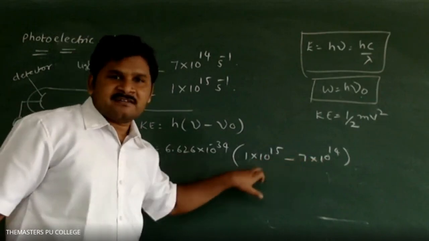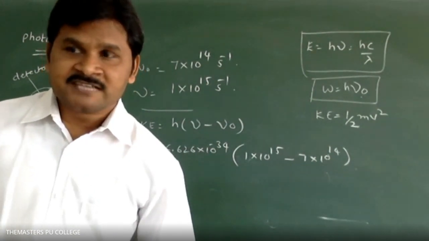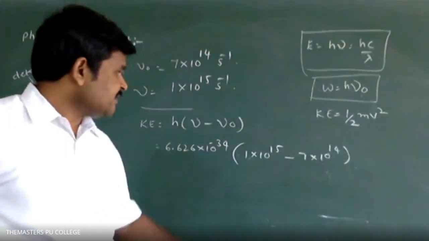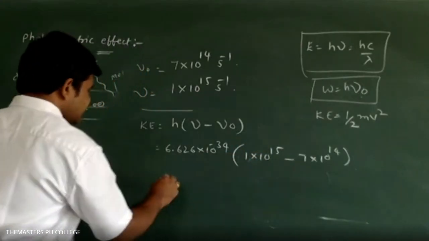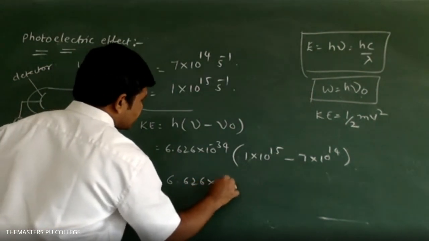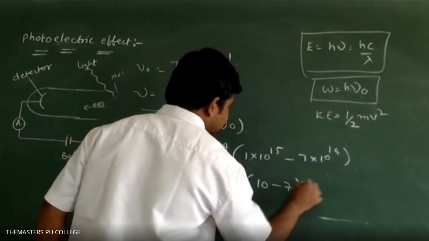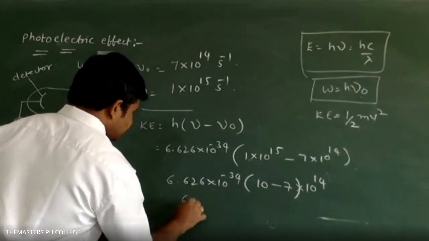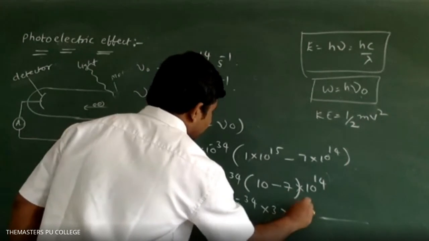The powers are not the same. While doing addition and subtraction, we have to equalize the powers according to scientific notation. 10 power 15 becomes 10 into 10 power 14. So 6.626 into 10 power minus 34 into 10 minus 7 into 10 power 14, taking 10 power 14 common, gives 6.626 into 10 power minus 34 into 3 into 10 power 14.